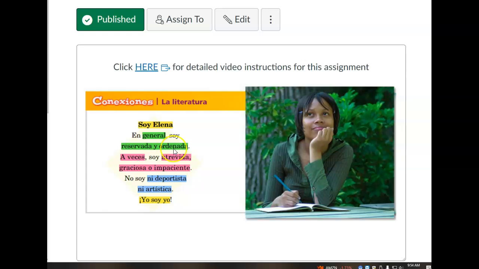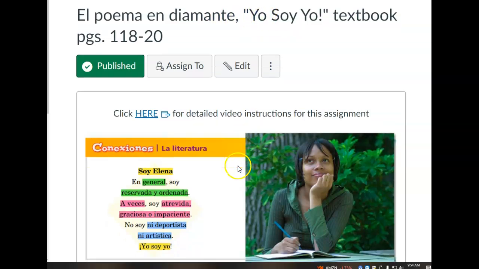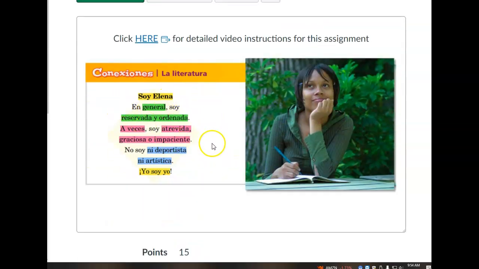2 adjectives that don't describe you at all. And then finally the phrase, yo soy yo. And when you write this poem out, it's going to be in the shape of a diamond, more or less of a diamond. That's why we call it El Poema en Diamante. And then in the 4 corners that are going to be available, you guys are going to draw pictures that reflect the adjectives that you guys chose to describe yourself.